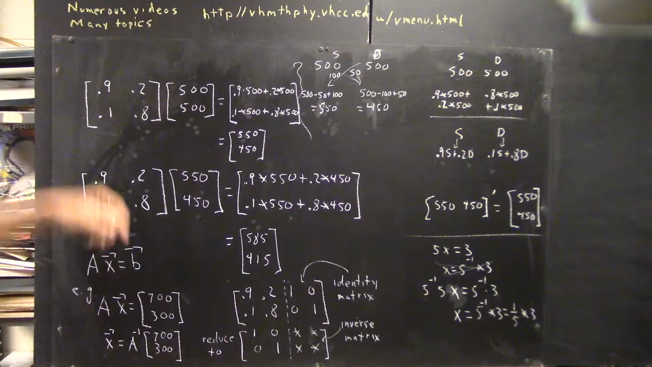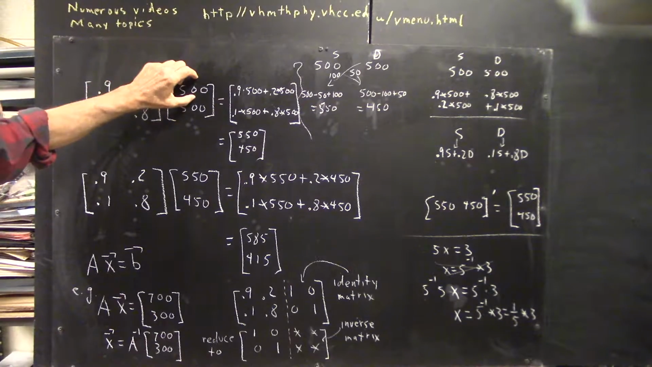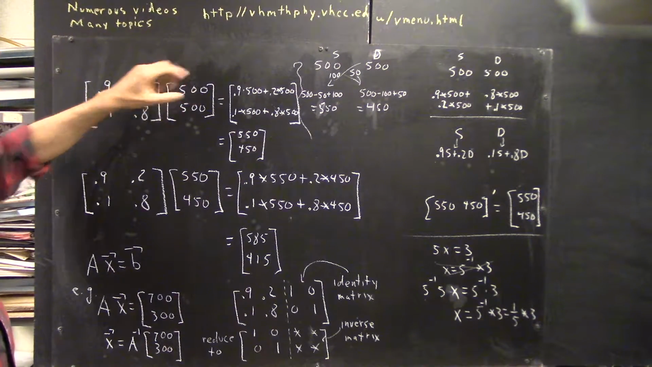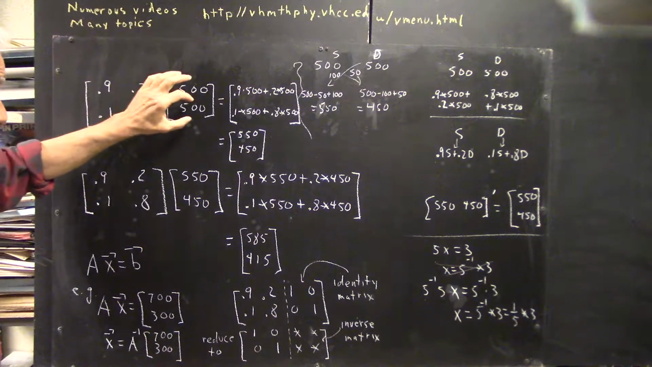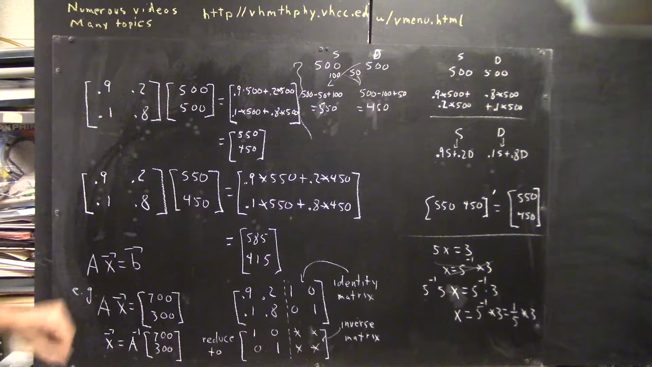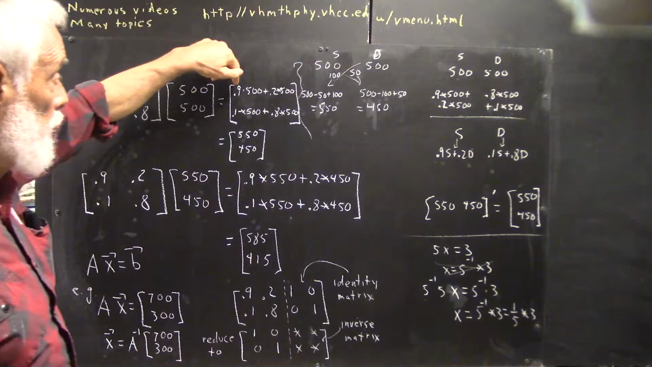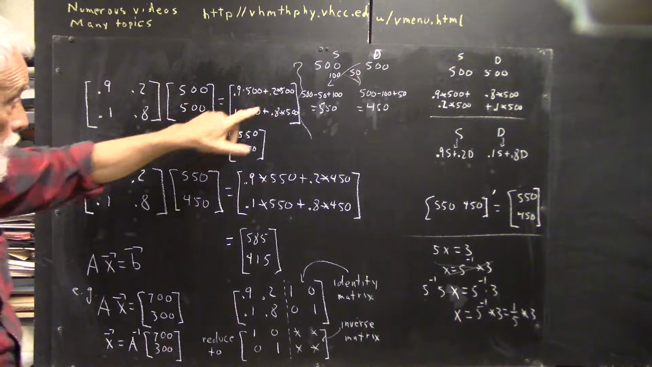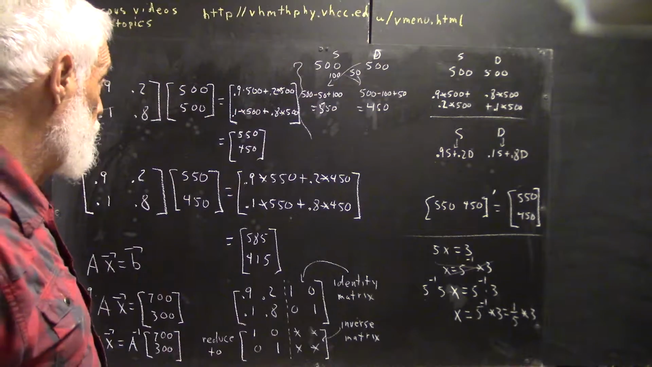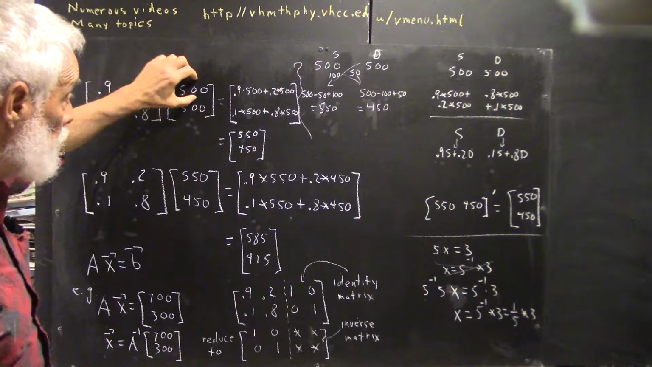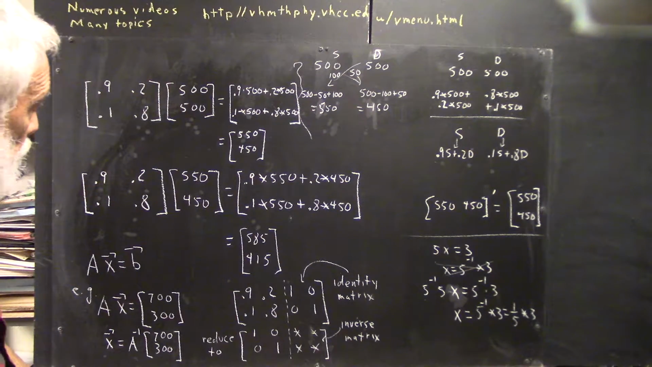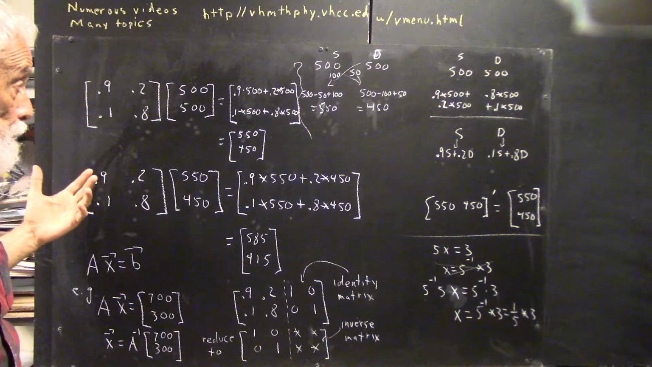The rule is the rule that works for these calculations. I multiply the first number in the row by the first number in the column. Then I multiply the second number in the row by the second number in the column. First times first gives us 0.9 times 500. Second times second gives us 0.2 times 500. Now remember, this 500 is this one, this 500 is this one. Again, I probably made a bad choice using the same number.